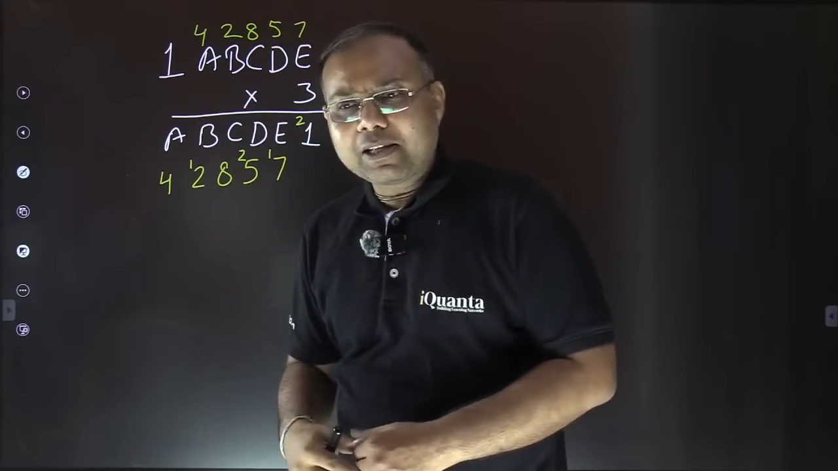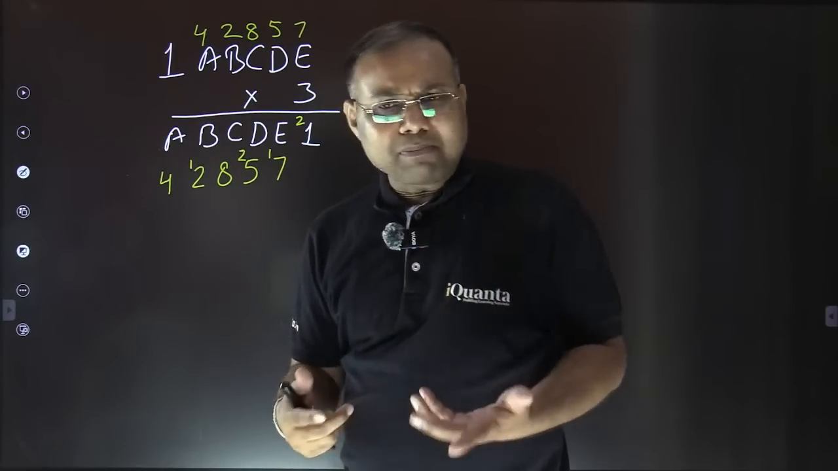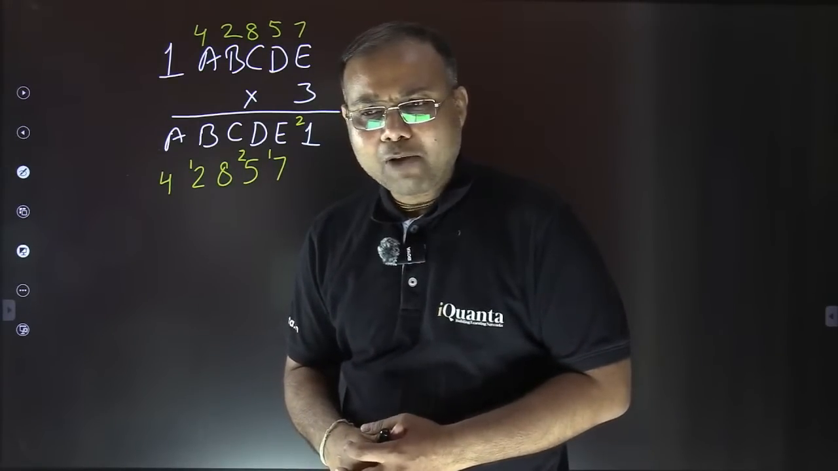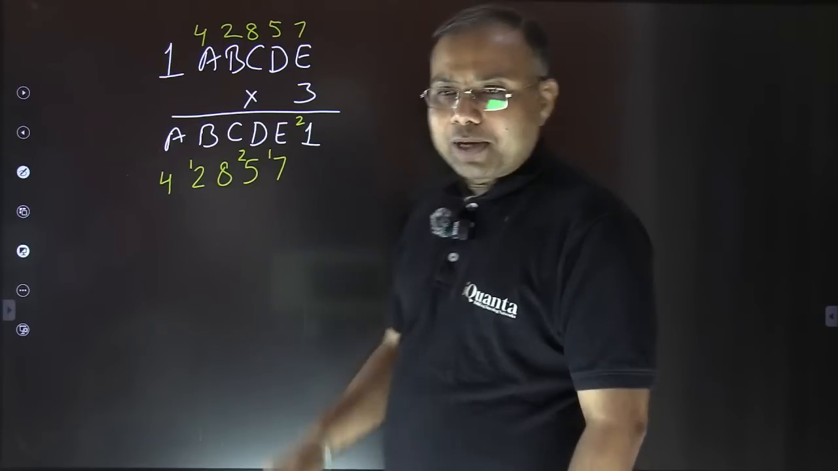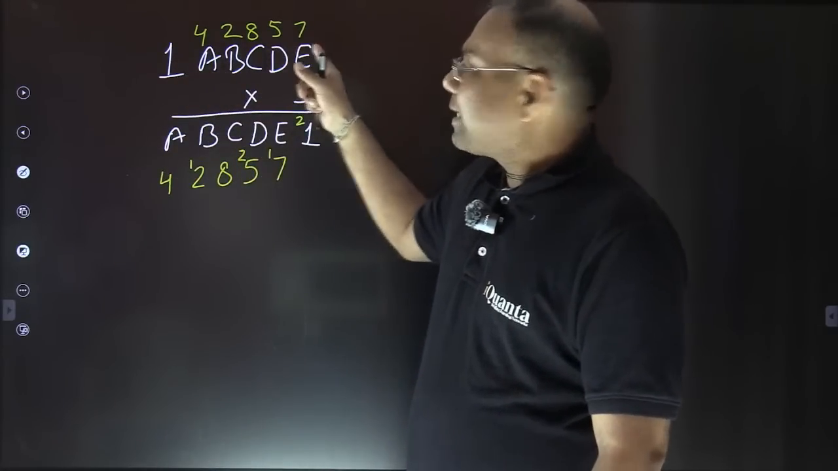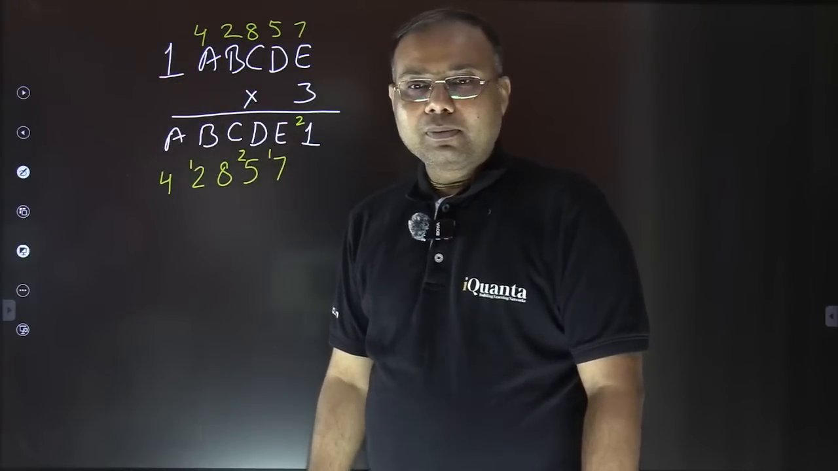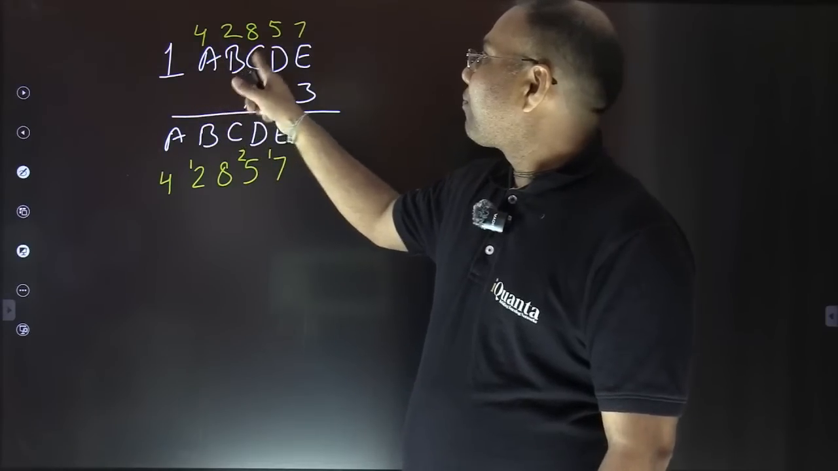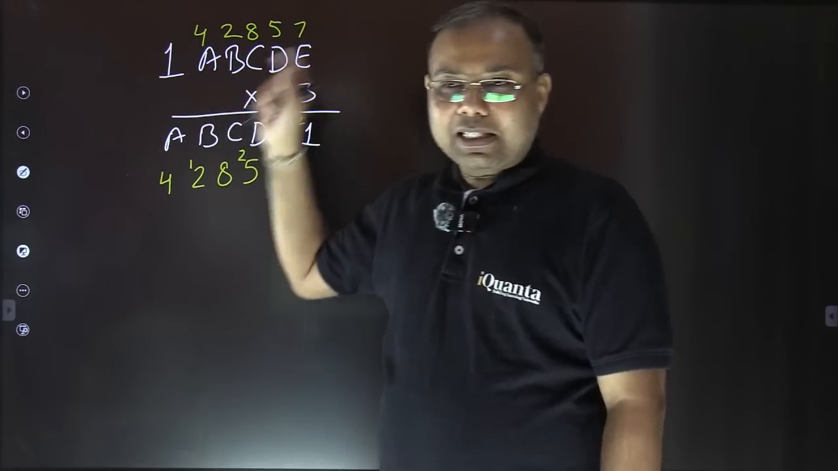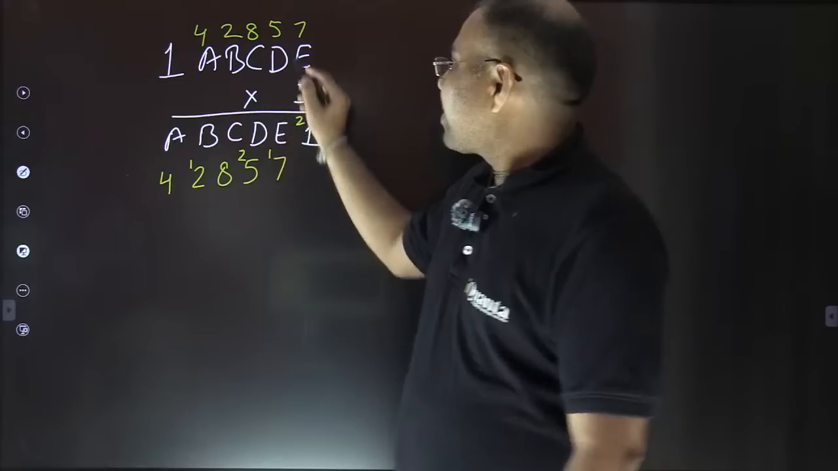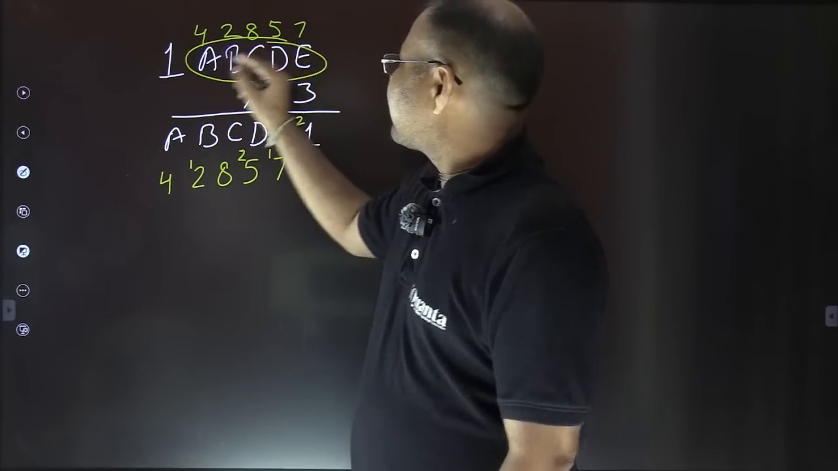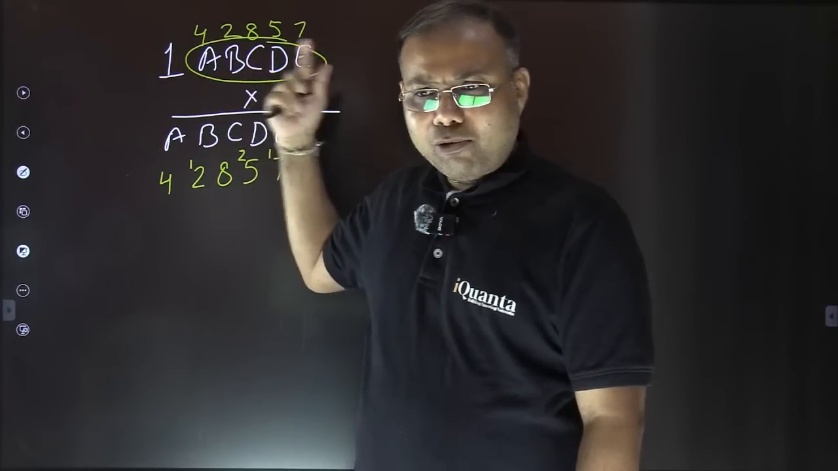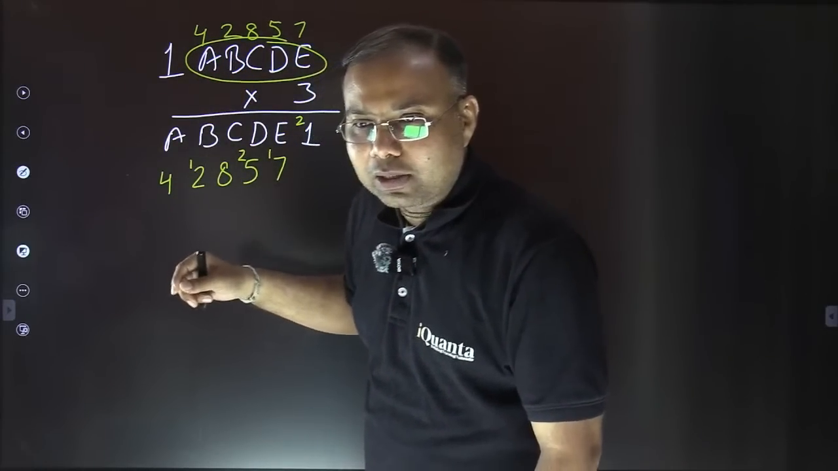Can there be some other way? Think of some algebraical way or some equation forming. What you can do? See, now I'm giving you a hint. Can I expand it according to place value? Yes. Now this number can be written as 1 followed by 5 zeros plus A, B, C, D, E, right? So if I consider this part combined as a number, let's say x.